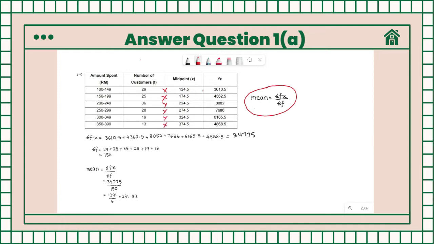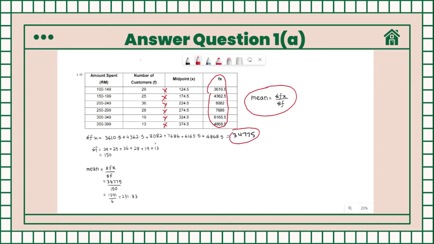After we multiply it, we will get the value of fx, which is the number of customers times the midpoint, and sum all of the values of fx to get 54,775.